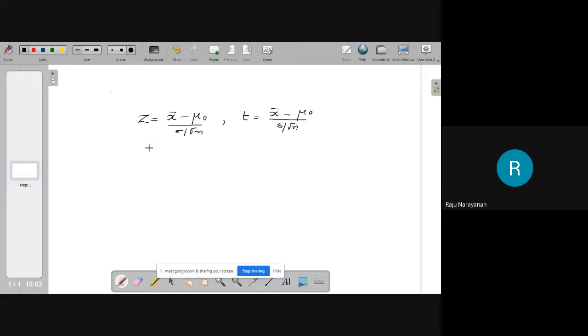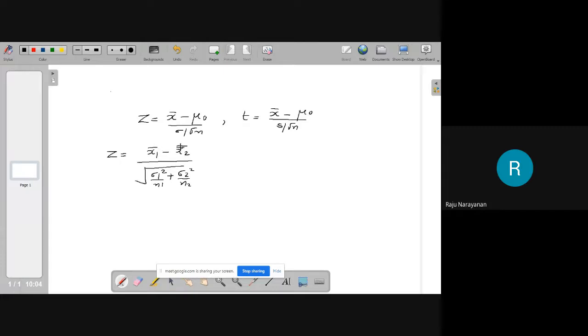For two sample problems, when the population variances are known, the function we have to use is x1 bar minus x2 bar divided by square root of sigma 1 square by n1 plus sigma 2 square by n2. Very logically it is correct, no? This is the sample mean of the first population, this is the sample mean of the second population, and the difference.